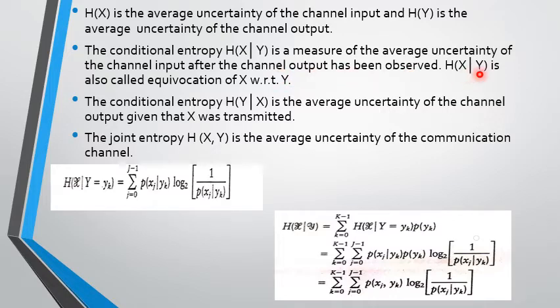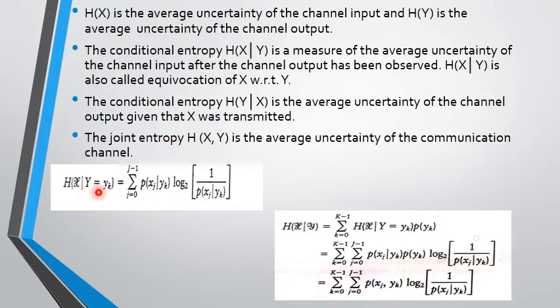And h of x given y is also called the equivocation of x with respect to y. Then the conditional entropy h of y given x is the average uncertainty of the channel output given that x was transmitted. Then the joint entropy h of x comma y is the average uncertainty of the communication channel.